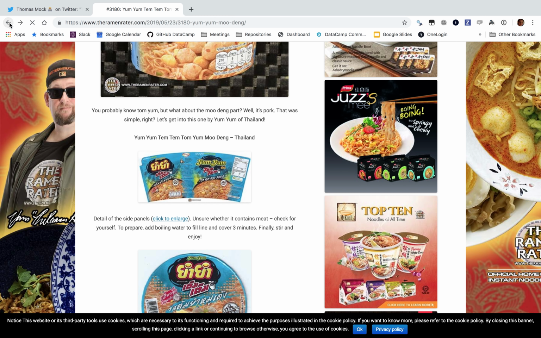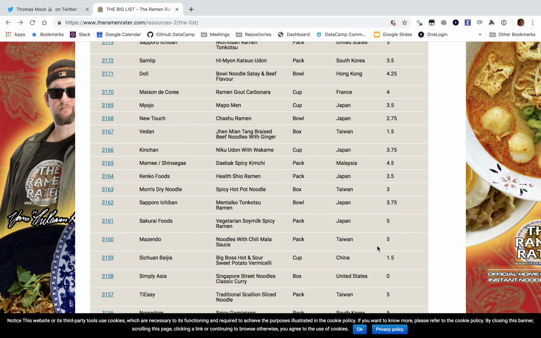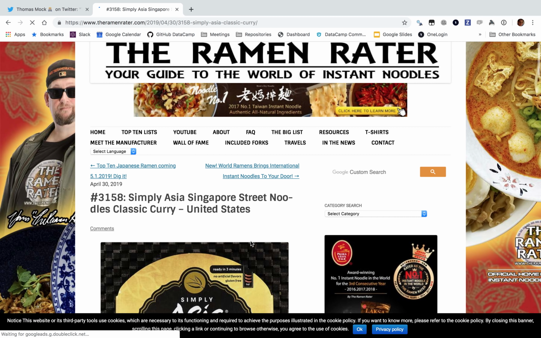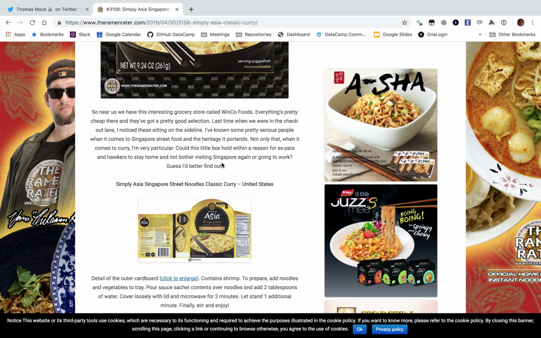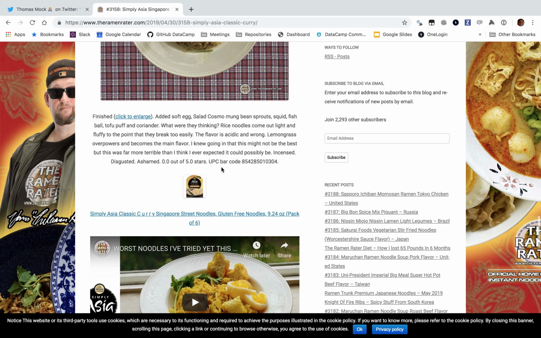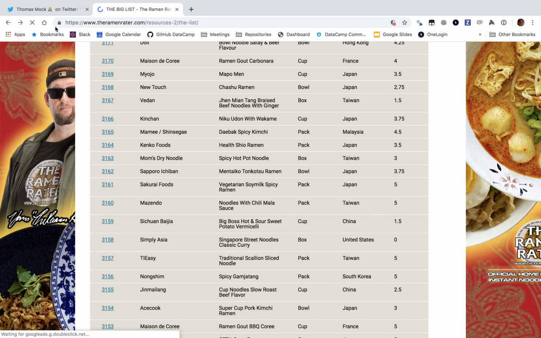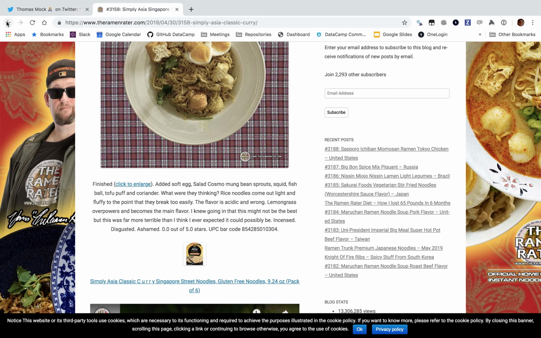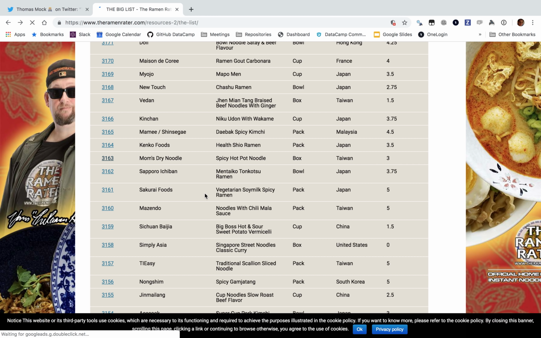Let me just take a look at this for a second. Let's find a bad star rating. This one gets 0 stars. Someone hates Singapore street noodles classic curry. What were they thinking? Rice noodles come out light and fluffy to the point they break too easily. It says disgust, ashamed. Interesting. Notice that you've got a review number here, but I don't have a link. I might come back to this in a minute to see if we can grab the reviews themselves.